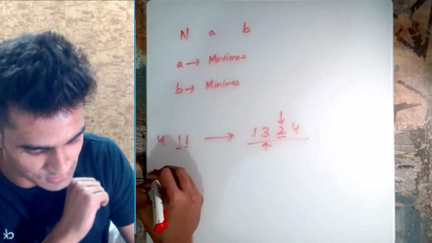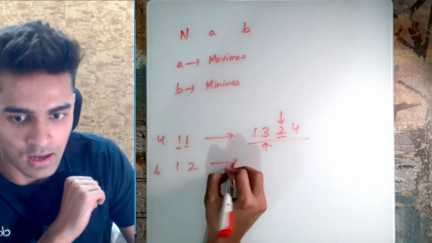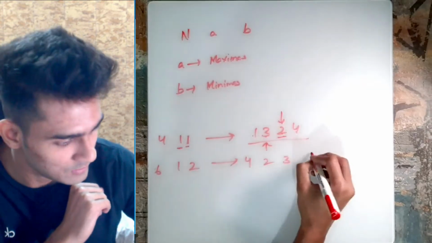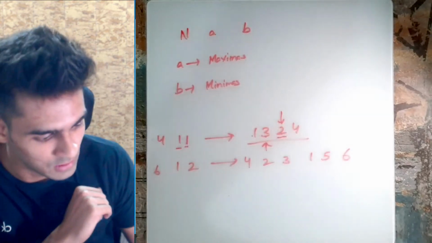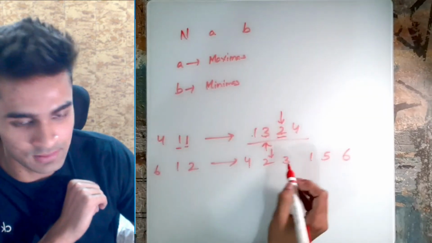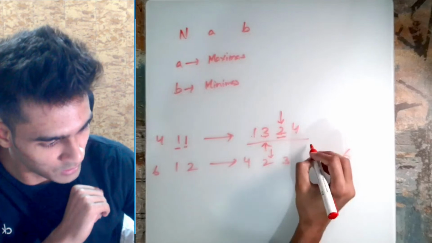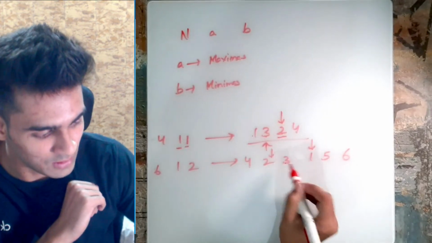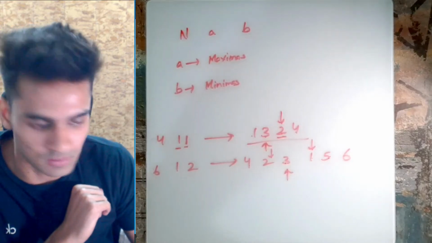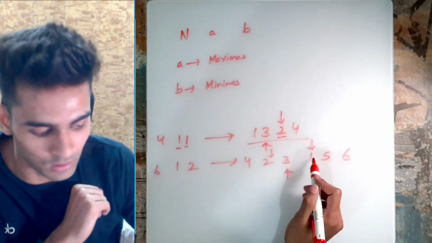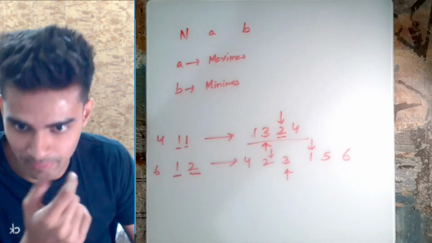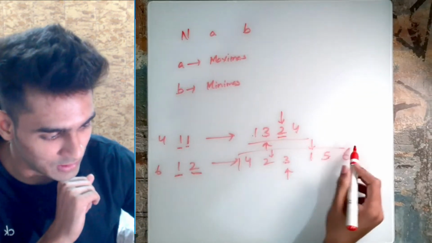The next case is 6 1 2, and the given solution for this one is 4 2 3 1 5 6. Now if you see, this 2 is a minima here because 2 is less than 4 and less than 3. Then this 1 is a minima here because 1 is less than 3 and less than 5. And this 3 is a maxima here because 3 is greater than 2 and greater than 1, and we needed one maxima, two minimas. So this is also again a valid solution.